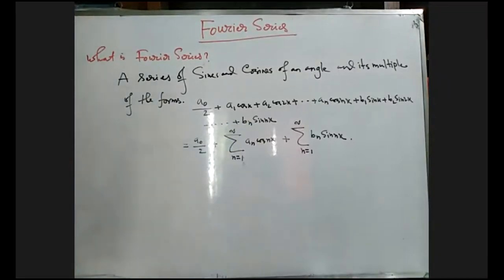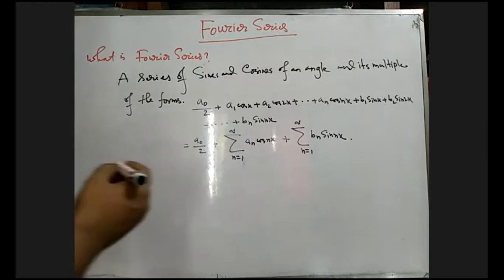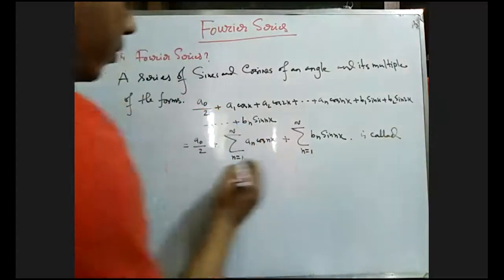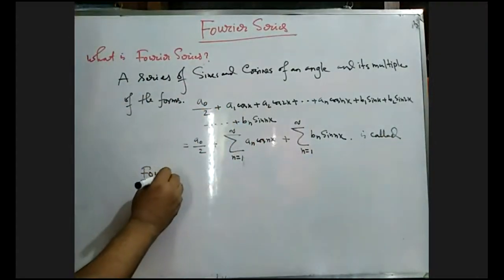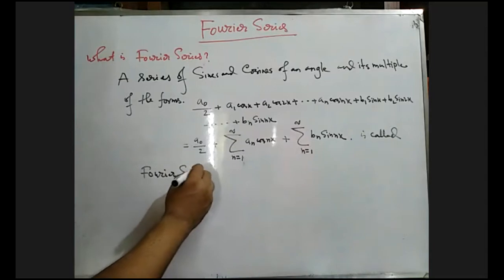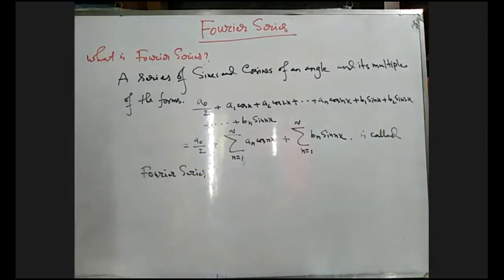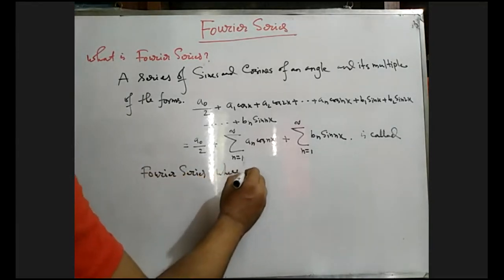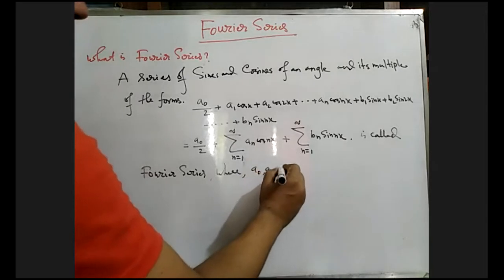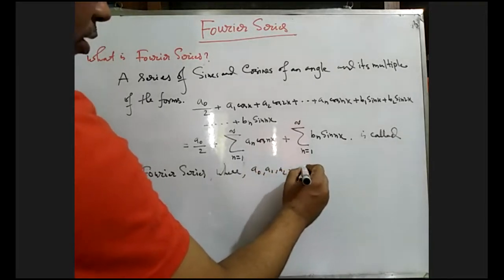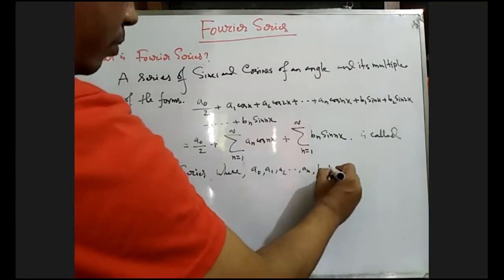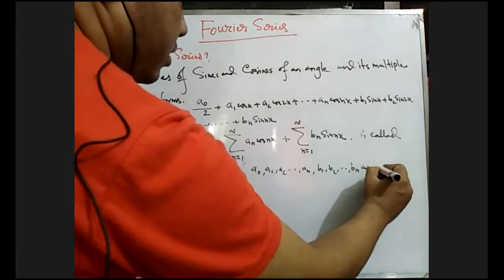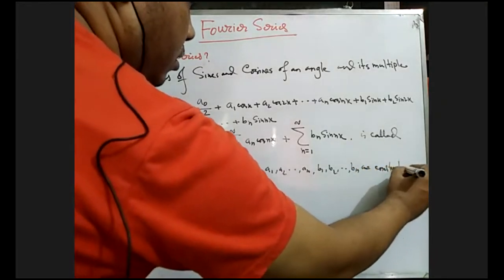This series is called the Fourier series, where a naught, a1, a2 dot dot an, b1, b2 dot dot bn are all constants.